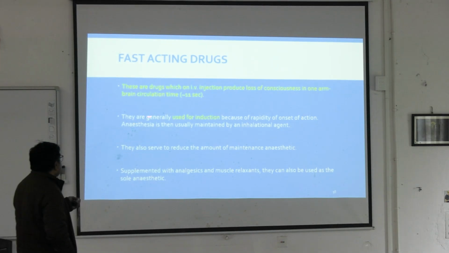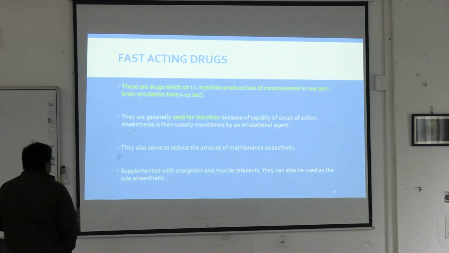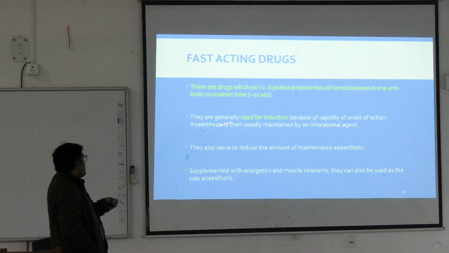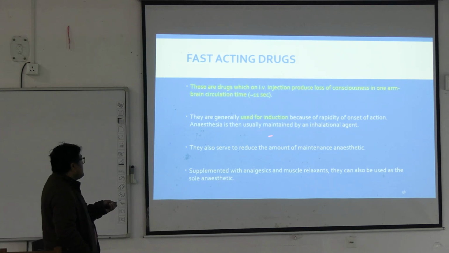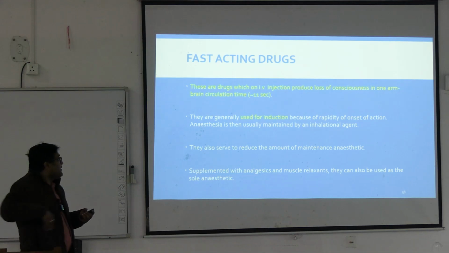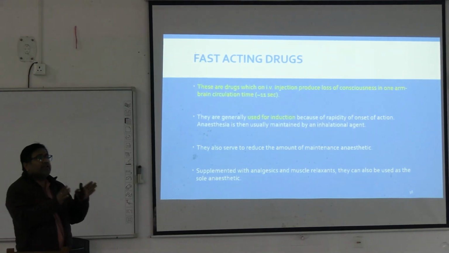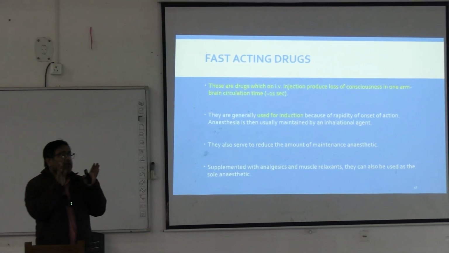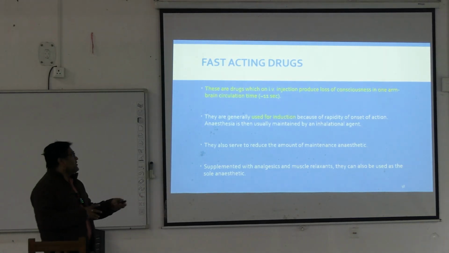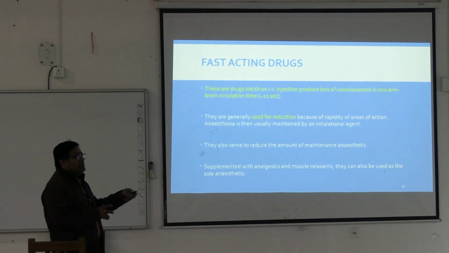Okay, so they are generally used for induction because of rapidity of the onset of action. Anesthesia is then usually maintained by an inhalational agent. Patient के faster acting intravenous agent দিয়ে আগে induce করে দিলাম, তারপরে to maintain the anesthesia generally we prefer to use inhalational agent.